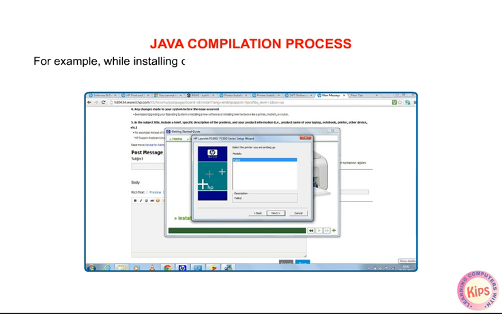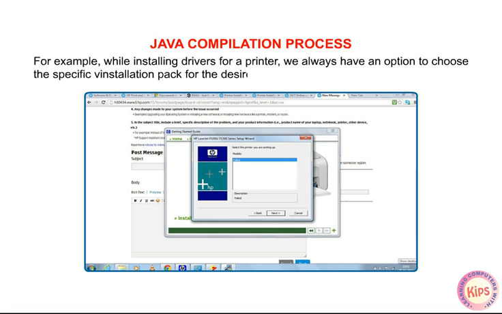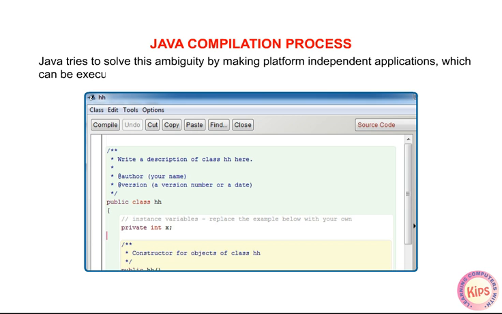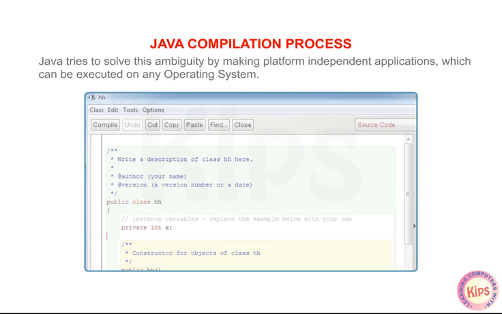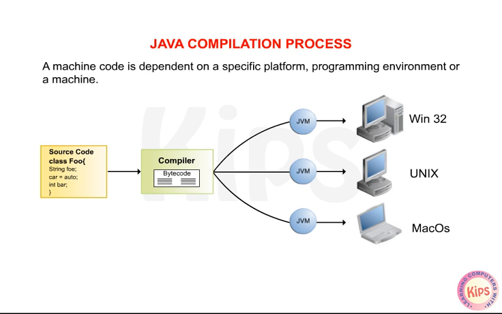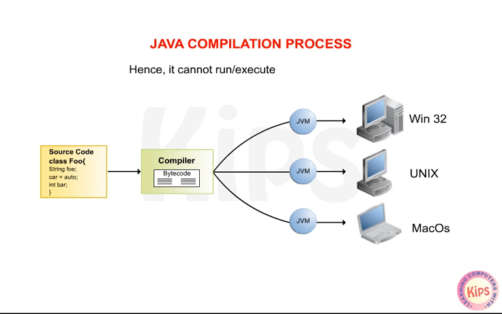For example, while installing drivers for a printer, we always have an option to choose a specific installation pack for the desired platform. Java tries to solve this ambiguity by making platform-independent applications which can be executed on any operating system. An ordinary compiler simply converts the source code written by a user into machine code. A machine code is dependent on a specific platform, programming environment or machine. Hence, it cannot run or execute on every machine. Such a code is called the native code.